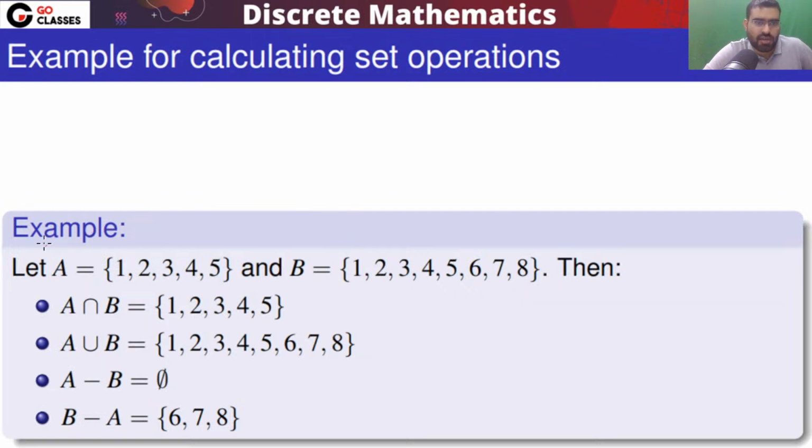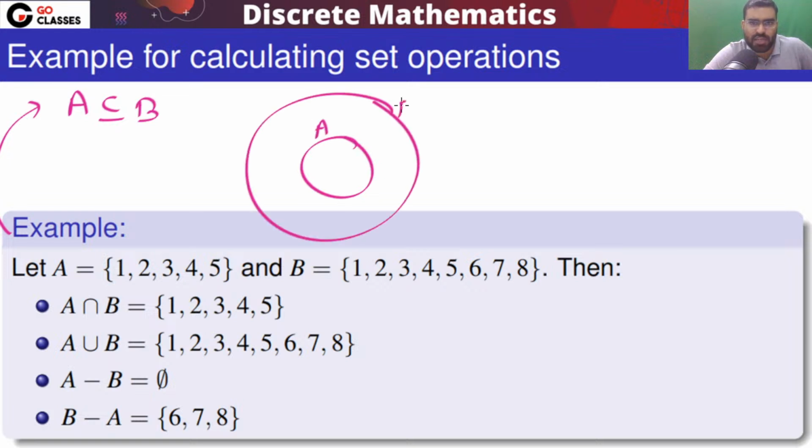From this example, you can easily see that A is a subset of B. In A, whatever you have is also in B. But there are some extra elements in B. So I can say A is a proper subset of B, because A is not equal to B. Whenever A is a subset of B, their intersection will be A, because the common area will be this A.